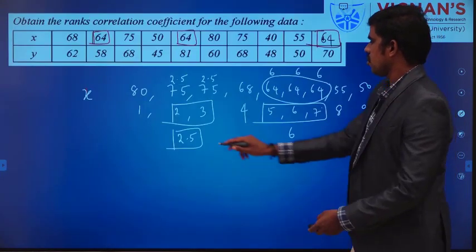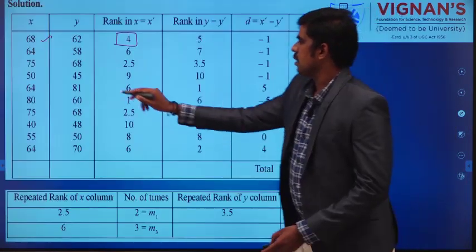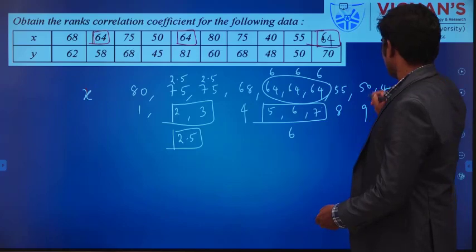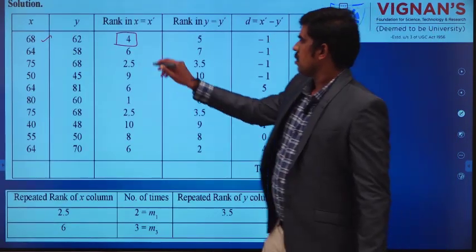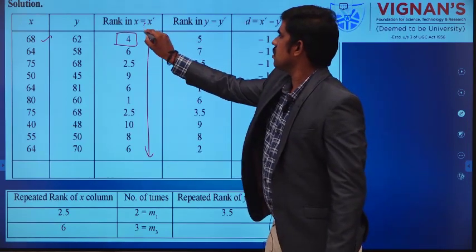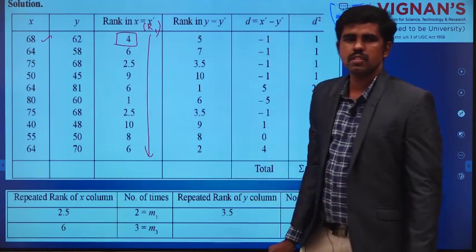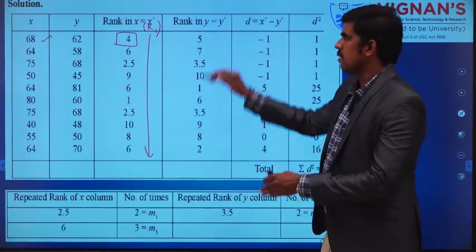You see 2.5 for 75. Then 50 has got 9th rank. So in this way you can check. This is the rank in X, so this is R1, rank 1. In the same way you can find the rank of Y.